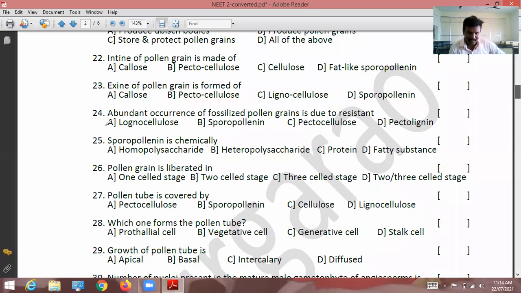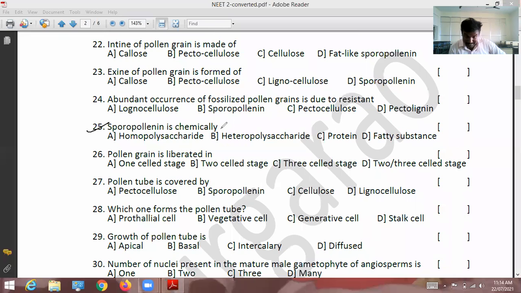Twenty-fifth question. Sporopollenin is chemically a homopolysaccharide, heteropolysaccharide, protein, or fatty substance? Sporopollenin is not a homopolysaccharide, where the same type of polysaccharides are present. Different types of polysaccharides are not there.